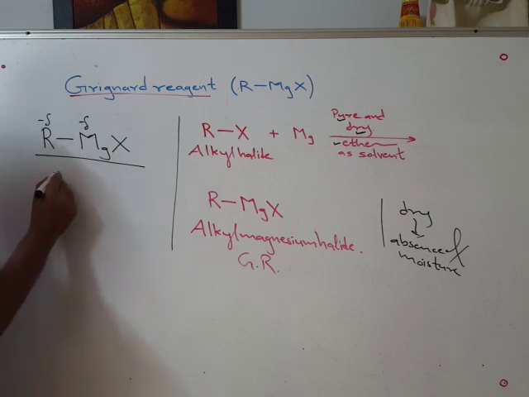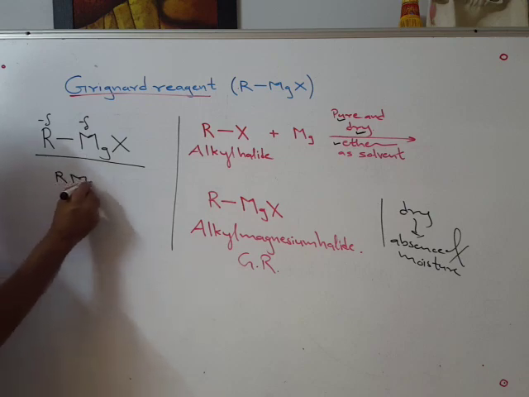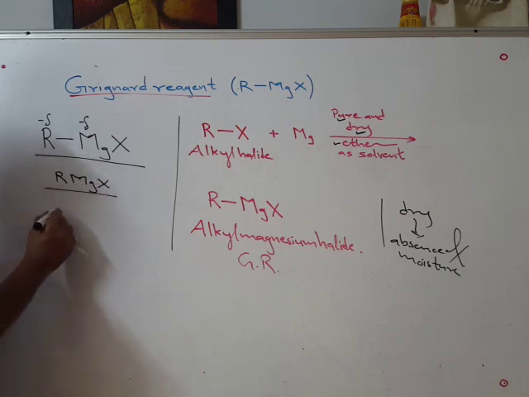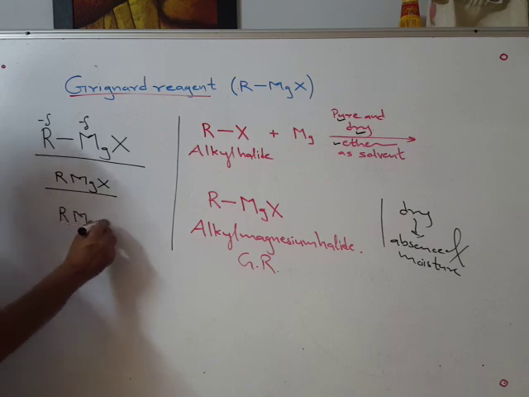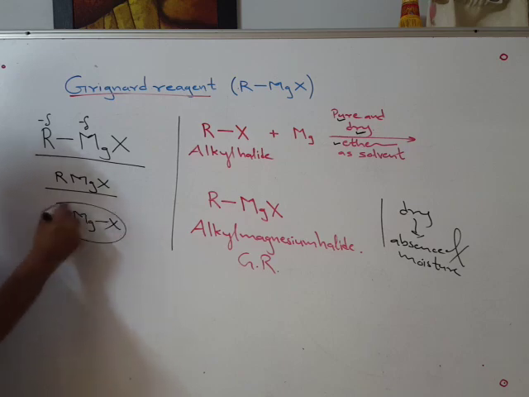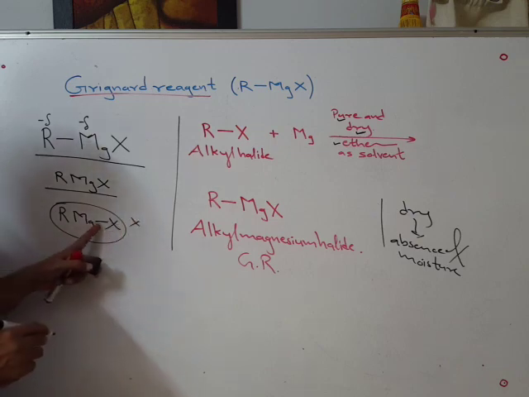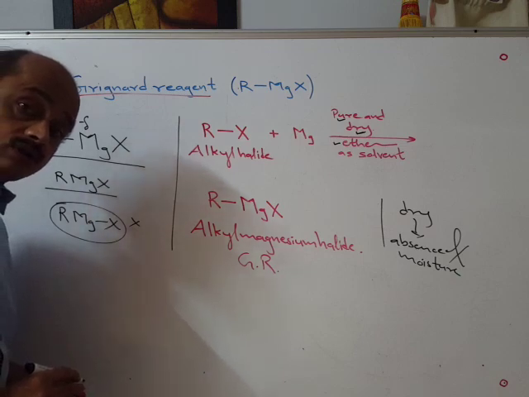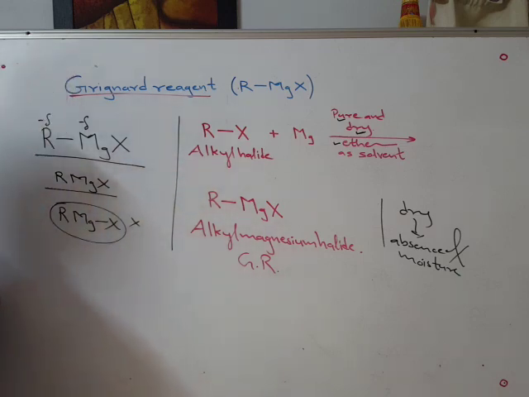Molecular formula point of view, if someone writes in this fashion, it is okay. But many write it in this fashion, which is wrong. A covalent bond cannot be present between magnesium and halogen. Magnesium is a metal and halogen a non-metal.